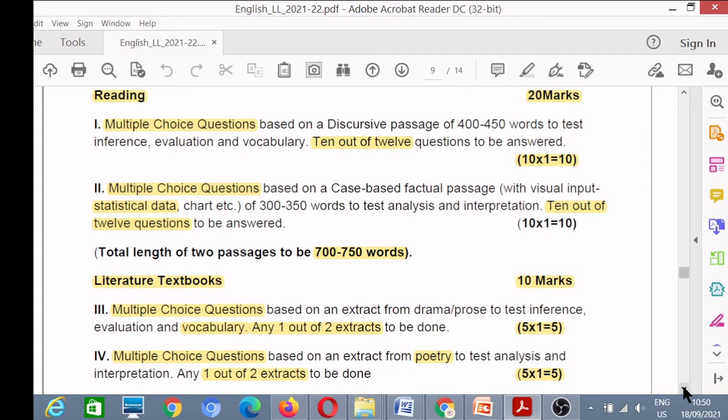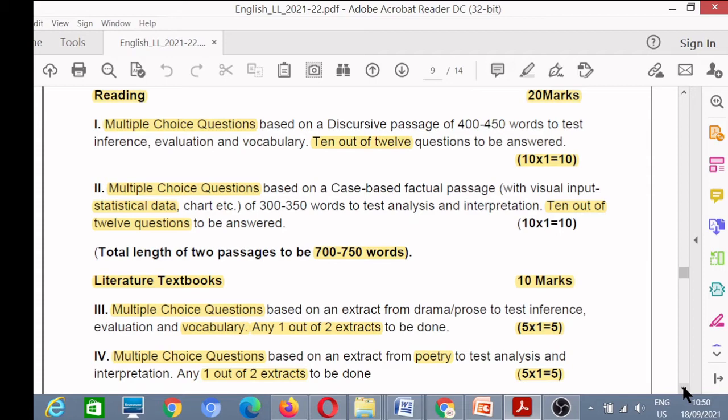Similarly, the second comprehension has the same marks, 10 questions out of 12, 1 mark each, but the type of comprehension will be different from the previous one. Here you will get a visual type comprehension, that means a statistical diagram, for example a graph or pie chart, or a simple graph.